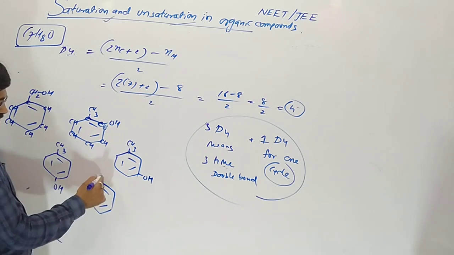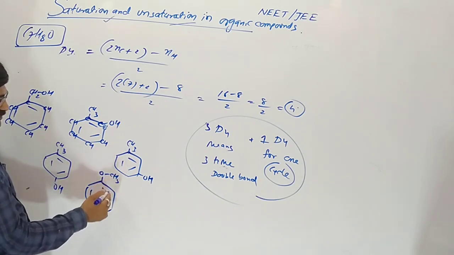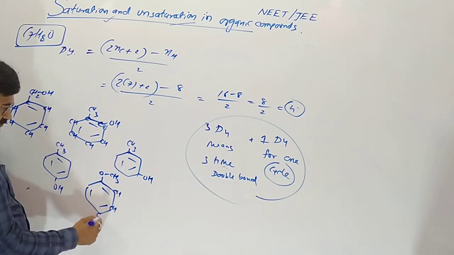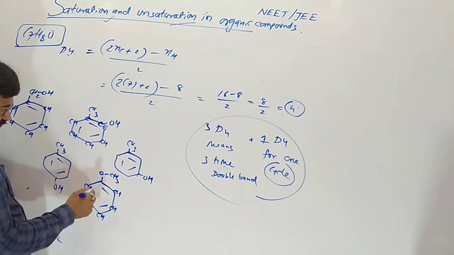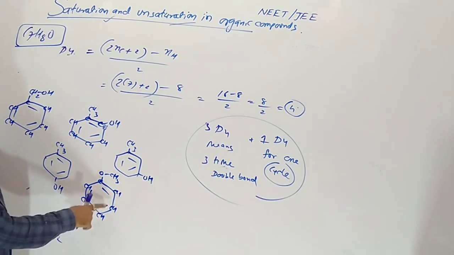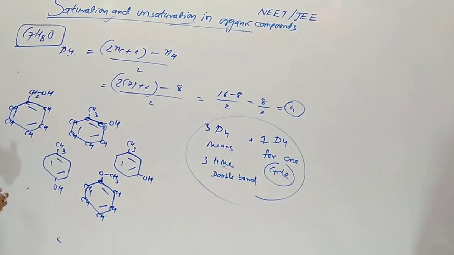Last one, suppose here is methoxybenzene. Carbon 7, hydrogen 8, oxygen 1. So 5 isomers occur. This is the use of our Du.